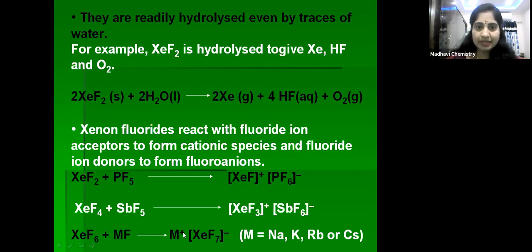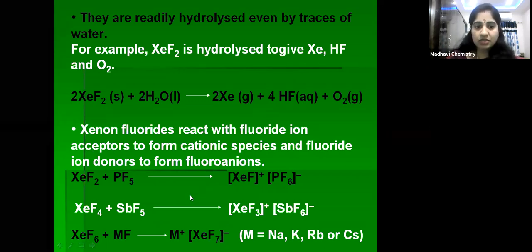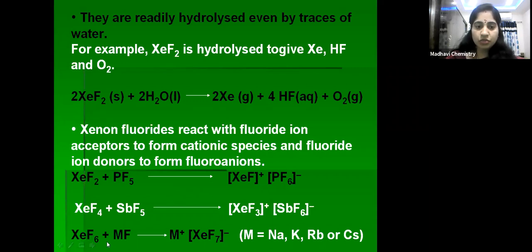Okay children, is that clear? So xenon fluorides, when they react with fluoride ion acceptors, form cations. When they react with fluoride ion donors, they form fluoroanions. These three reactions show examples of it.